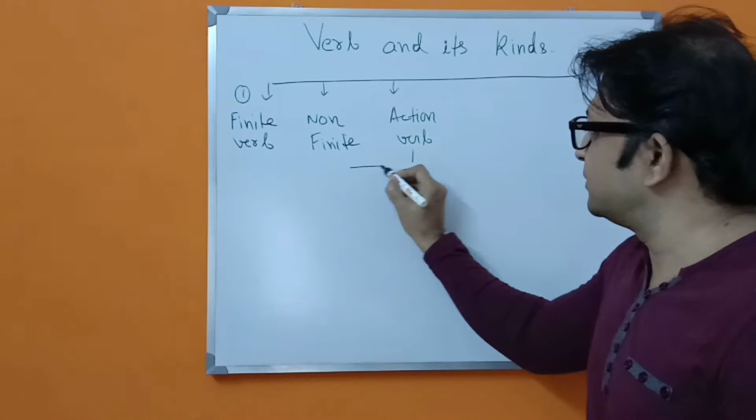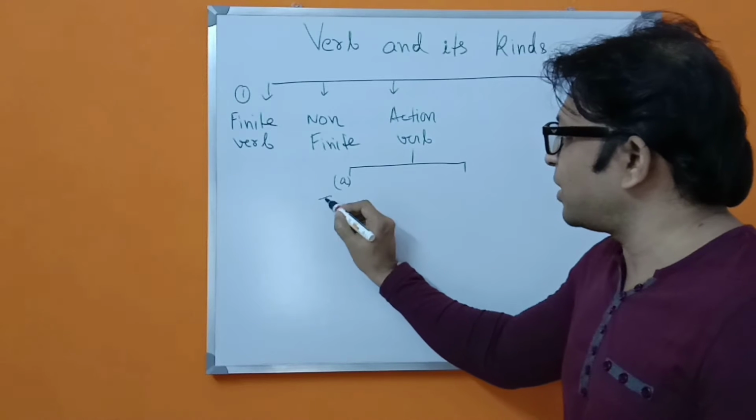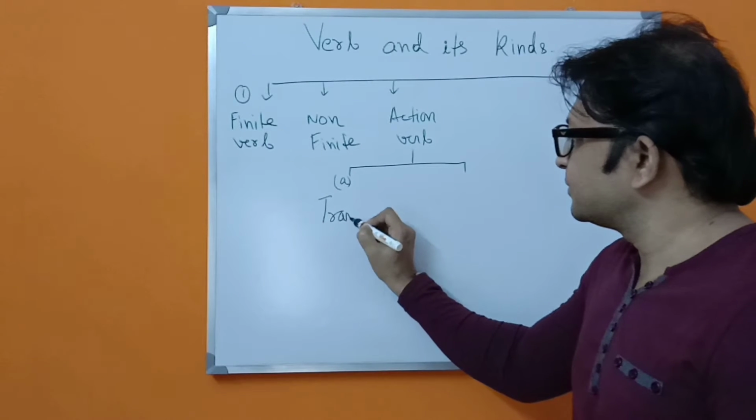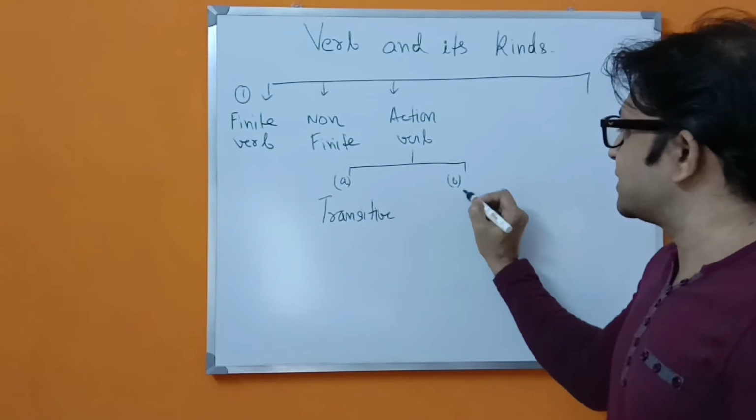Within the action verb there are two different things: A is transitive, B is intransitive.